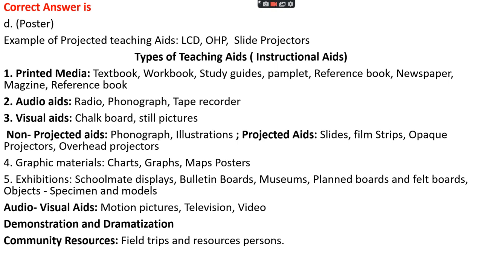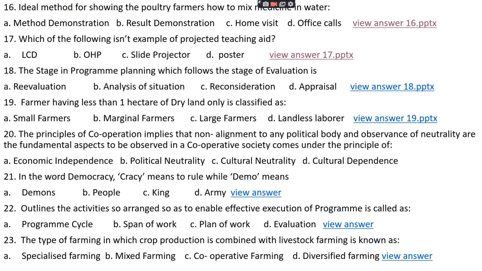And there are also some graphic materials, which include charts, graph, map, posters. Exhibitions include school-made display, bulletin board, museum, plant board, felt board, object, specimen, models. Audiovisual aids include motion picture, televisions, video, demonstration and dramatization. And community resources include field trips, resource person, etc.